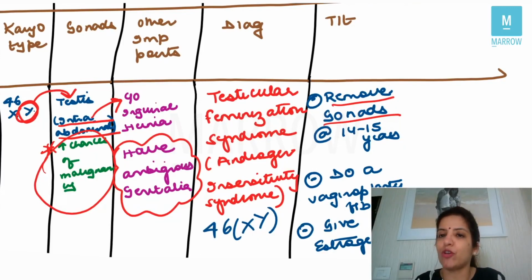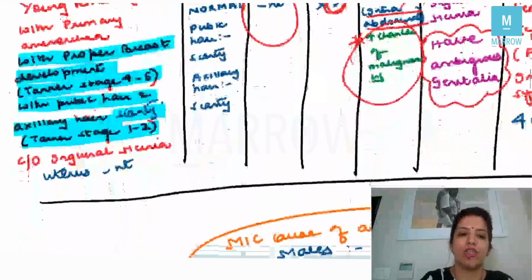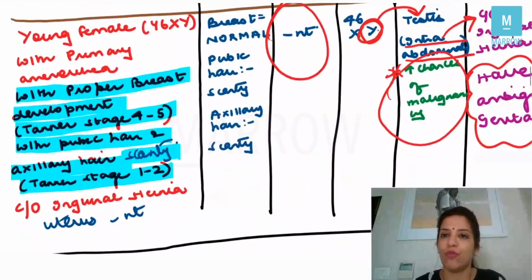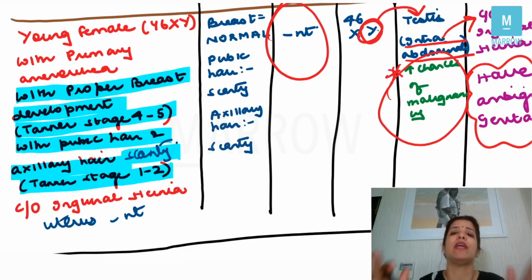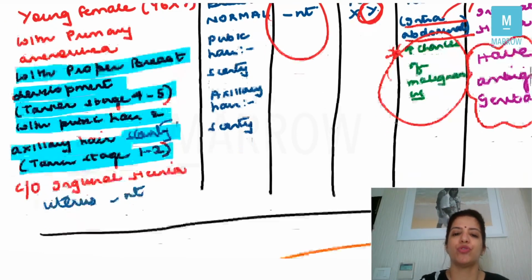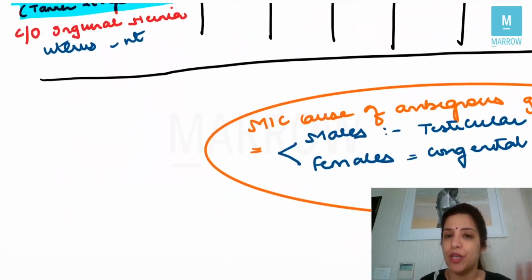What is the age for doing vaginoplasty? Just before or just after marriage, and give them estrogen. Most of the time you are going to be asked a diagnosis, and the diagnosis is based on the fact that breast development is proper, corresponding to Tanner stage 4 or 5, pubic hair and axillary hair are scanty, and the patient comes to you with inguinal hernia, it has to be androgen insensitivity syndrome or testicular feminizing syndrome. Clear to all of you? So this was case 3, right?